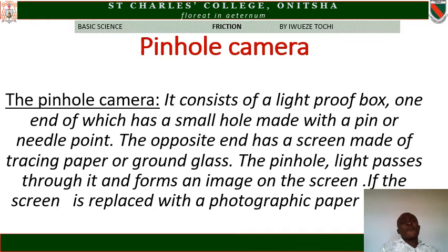Now, if you place an object in front of that hole that you made in the box, you see that the image of that object can be seen in an inverted form inside the box. Inside the box, it will be formed on that white paper that you put that is facing the hole.